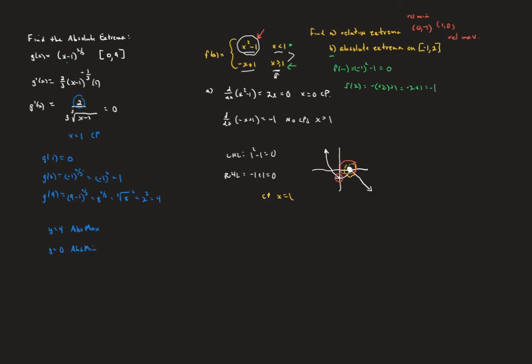We have our two critical points, which we already evaluated. We know that f of 0 we said was negative 1. We found that earlier, and that f of 1 is equal to 0. So we can see here that we have 1, 2, 3, 4 different candidates to be an absolute minimum or an absolute maximum. Now you can see that 0 appears twice and negative 1 appears twice. That is not important. That doesn't really matter. But we can see that the smallest of these values will be the absolute minimum, and the largest of those will be the absolute maximum.